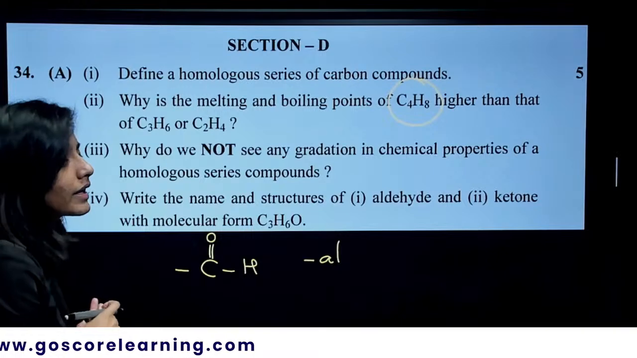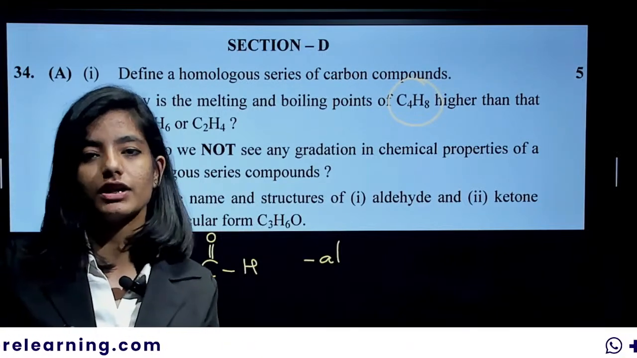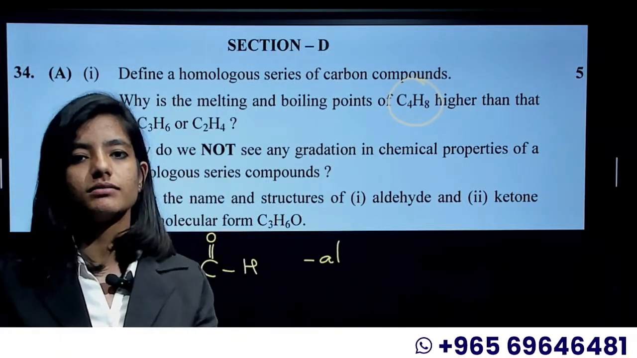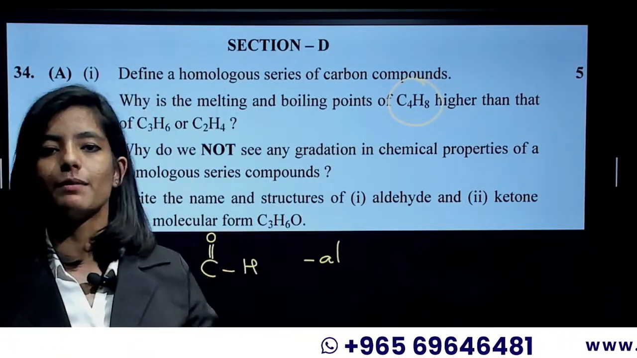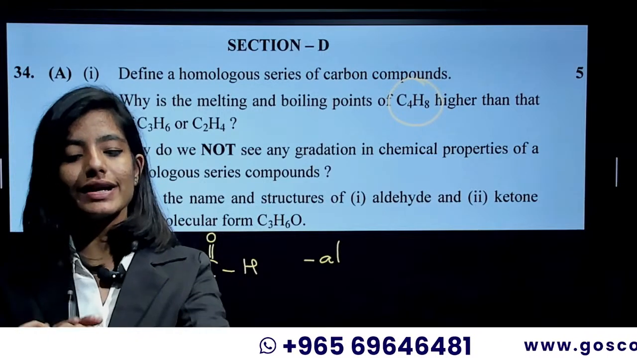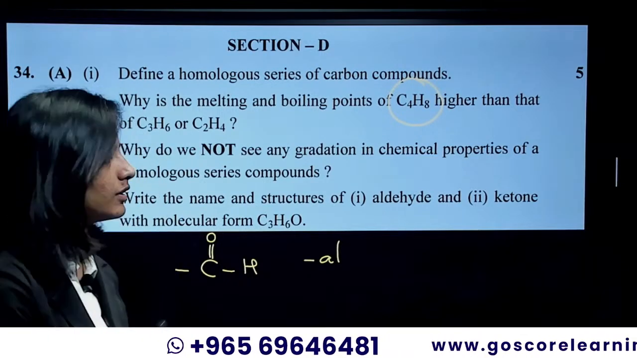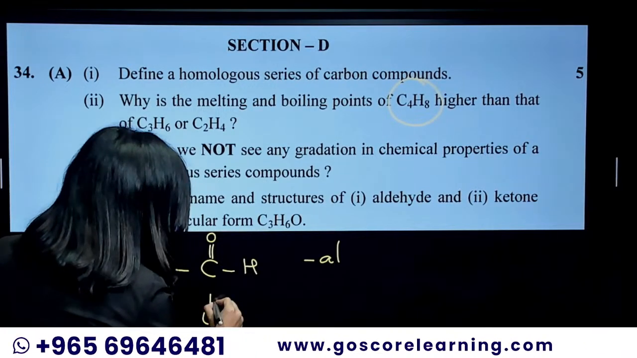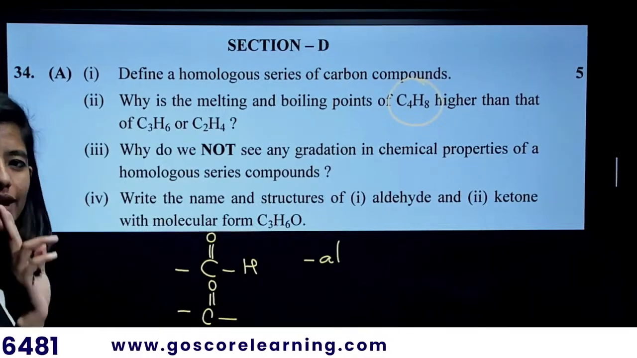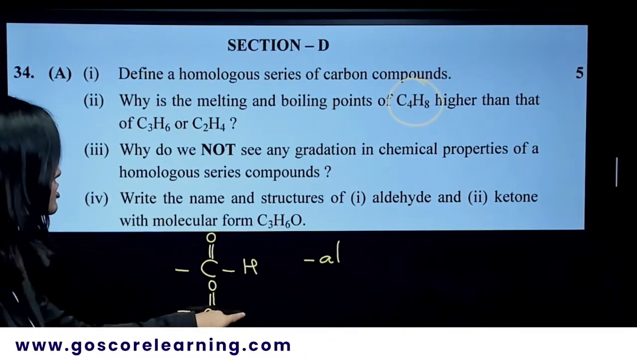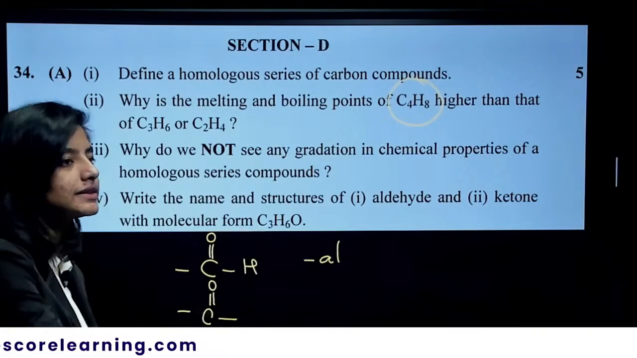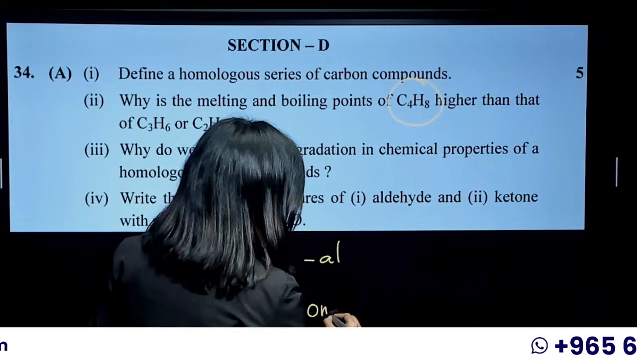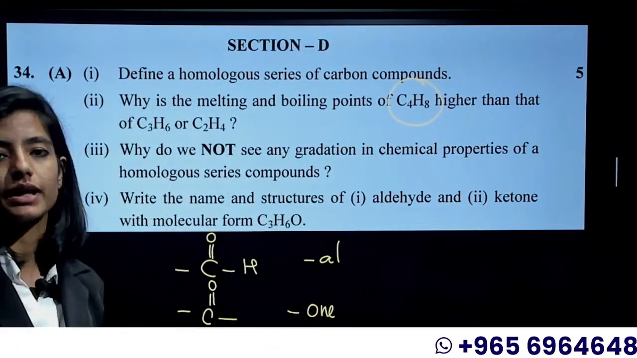Coming to the ketone, a ketone is not a terminal functional group. It cannot be at the end of the carbon chain. It should always be in the middle of the carbon chain, in between two carbon atoms. Always remember that. It is C double bond O, there's no H, just the C double bond O between two carbon atoms. If it is a ketone, remember that the name should end with O-N-E.